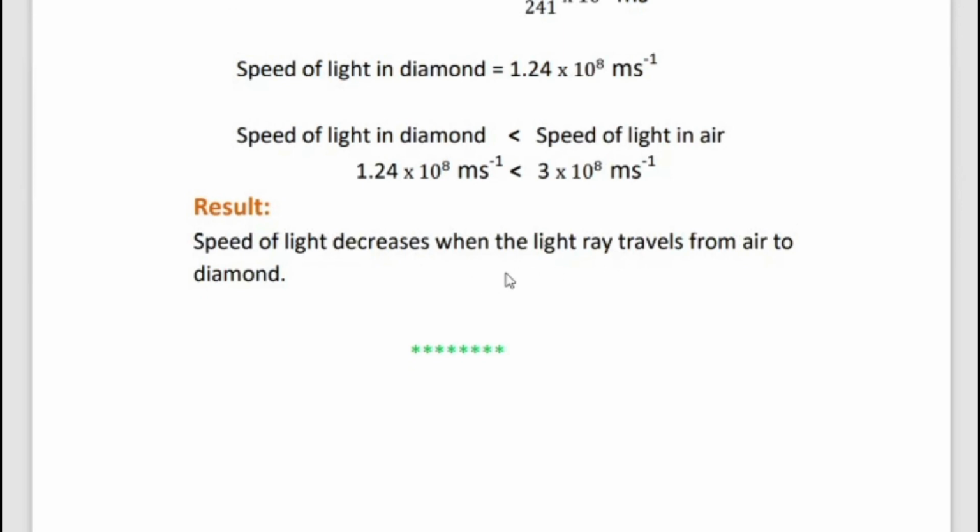Velocity is more in a rarer medium, that is low optical density, than in a denser medium. Rarer medium means a medium in which speed of light is more, and a medium in which speed of light is less is known as optically denser medium. So in this problem, speed of light decreases when the light ray travels from air medium to diamond.